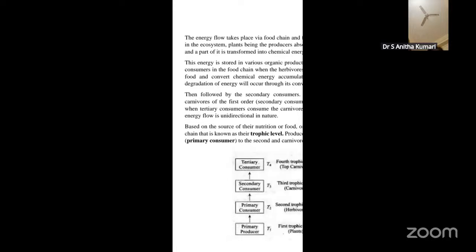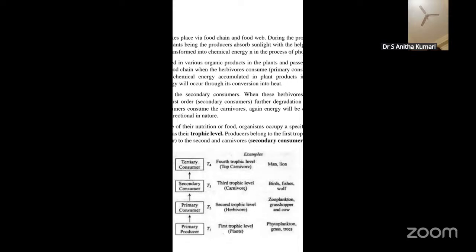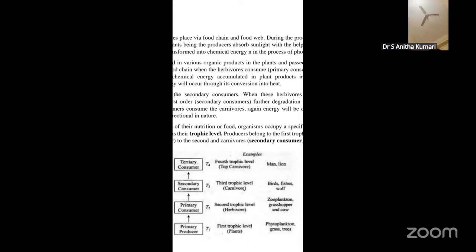So based on the source of their nutrition or food, the organisms occupy a specific place in the food chain. So that is what is called, as I have just told you, the trophic level. In a food chain or a food web, every organism has been given a certain position, that is, organisms occupy a specific place in an ecosystem or in a chain. So that specific place, you call it a trophic level.